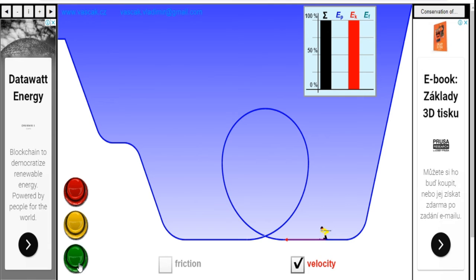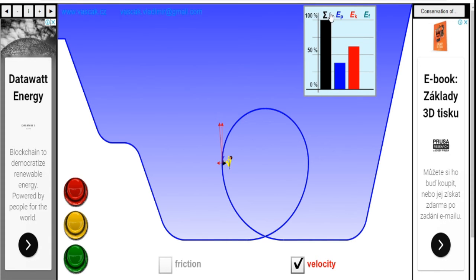See here. Now he has started going up. So slowly potential energy is increasing and kinetic energy started decreasing a little bit. But the total energy is still constant. Now at this point, potential energy started increasing and kinetic energy started decreasing because both are vice versa in nature.